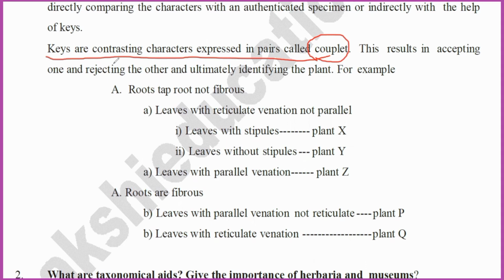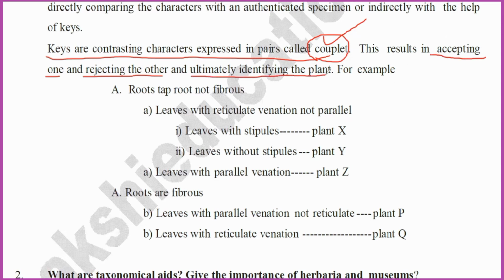The contrasting characteristics expressed in pairs is called a couplet. This results in accepting one and rejecting the other. From both of them only one should be taken: one characteristic is accepted, the other is rejected.